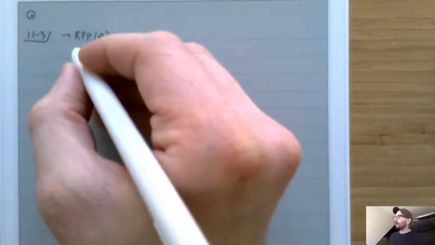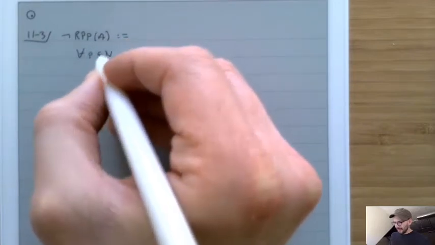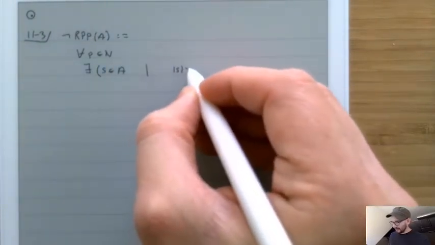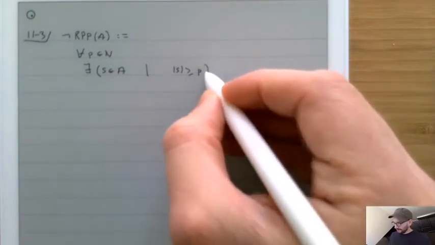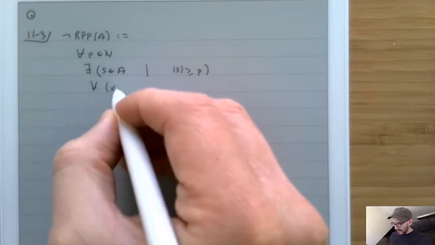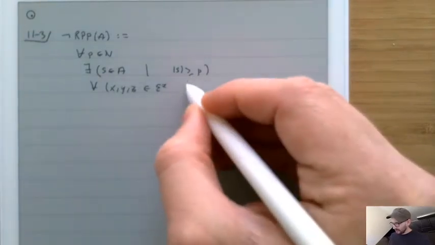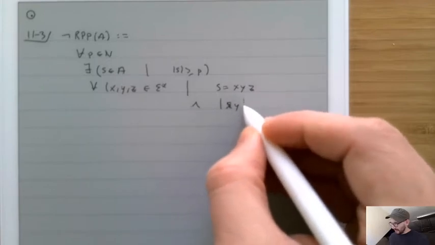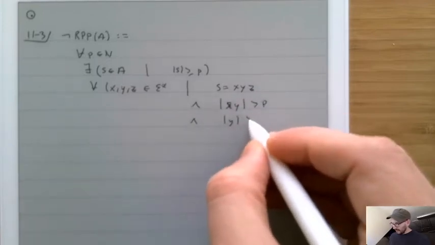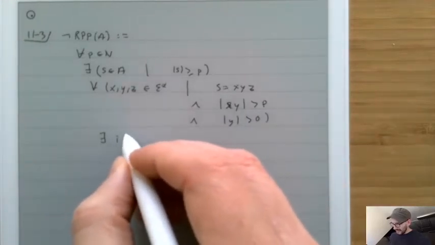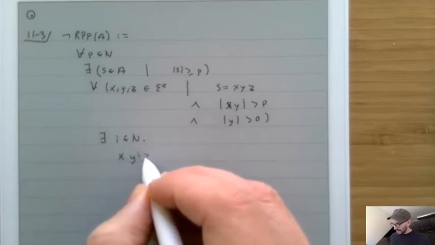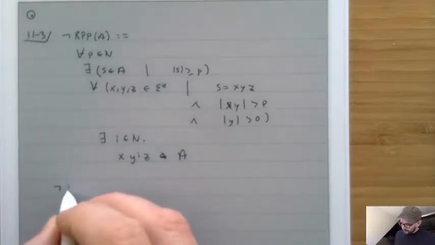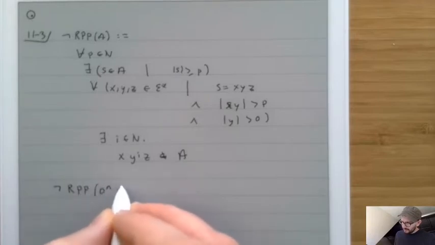It says that for all p inside of N, there exists an s inside of A such that the length of s is greater than or equal to p, where for all x, y, z inside of sigma star, s equals xyz, and the length of xy is less than or equal to p, and the length of y is greater than 0, there exists an i inside of N where xy^i z is not inside of A. That is the property that we would like to prove about the language 0^n 1^n.